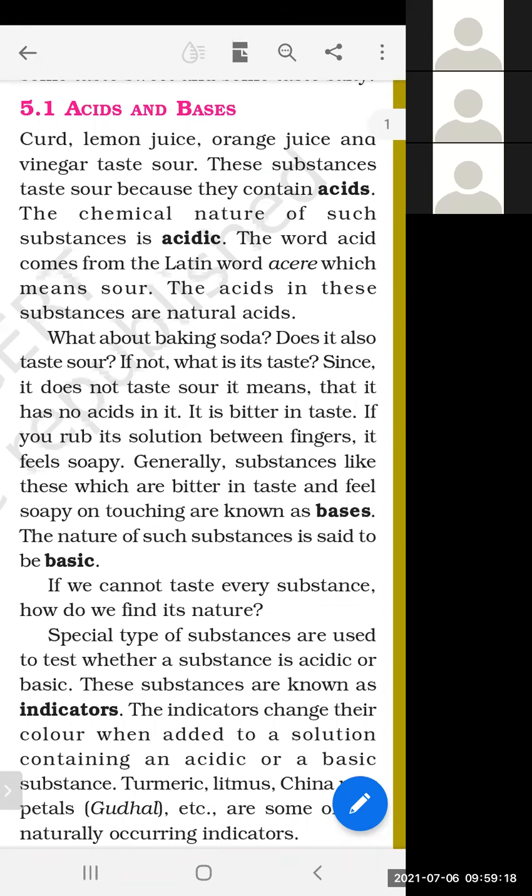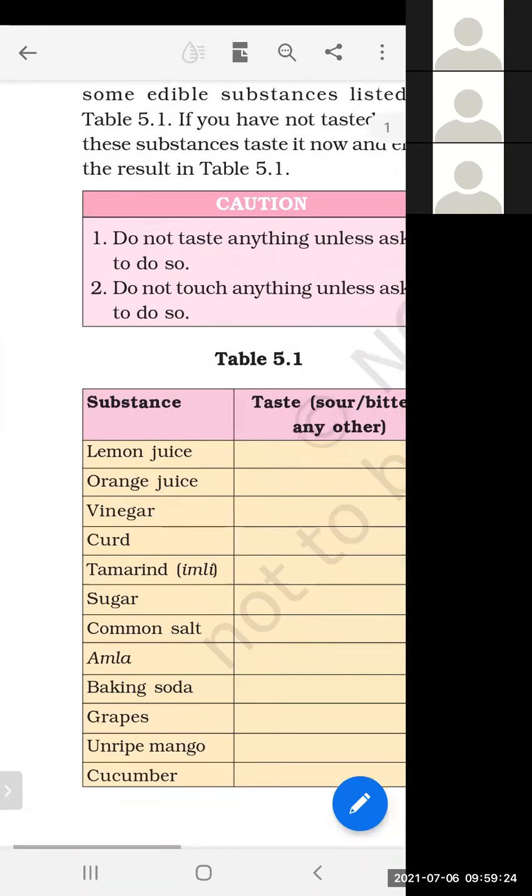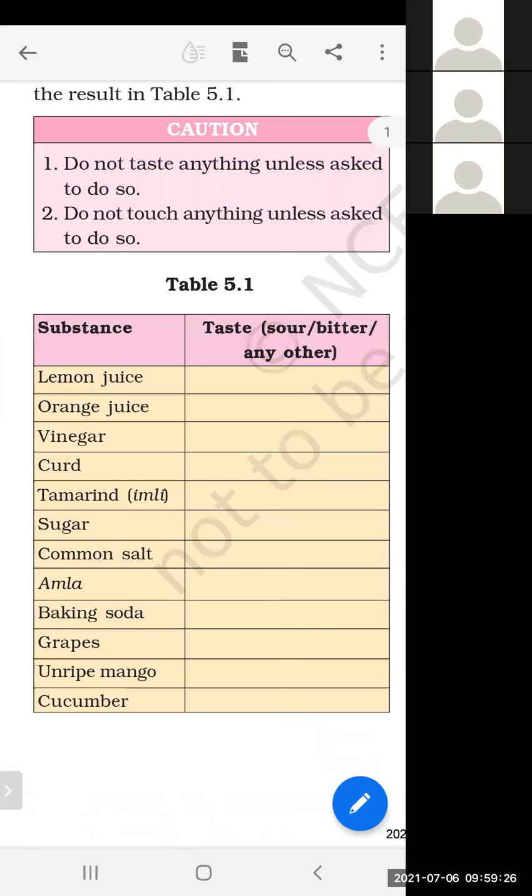For acidic substances, sour taste. So now you can differentiate between all the substances which you have in table 5.1. Some of the substances have a sour taste, they are acids. Some of the substances have a bitter taste, they are basic substances.